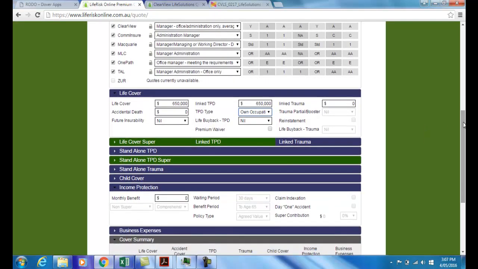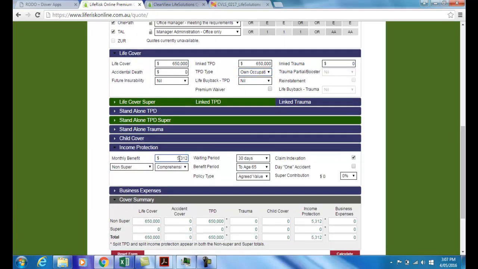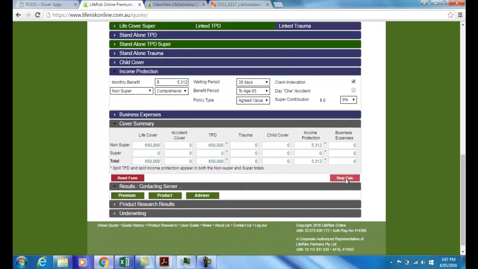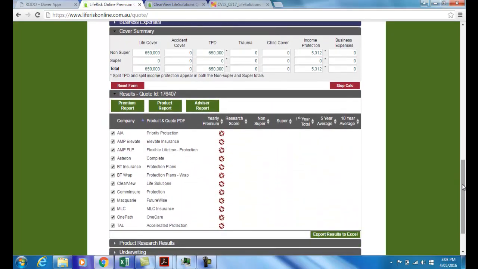Given that the reason behind this video is really to demonstrate to you the efficiency with which we can proceed, we won't do any further here. The Risk Online software, as soon as you click on the income protection box, as I've just done there, will pre-populate with comprehensive, 30-day waiting period, paid benefits to the age of 65 on an agreed value basis. You can of course vary those, but given her circumstances, that is what we would recommend for Claudia. We then ask the tool to calculate its results and to provide to us firm quotes for each of those types of insurance. Now that can take a while, as these asterisks are demonstrating.